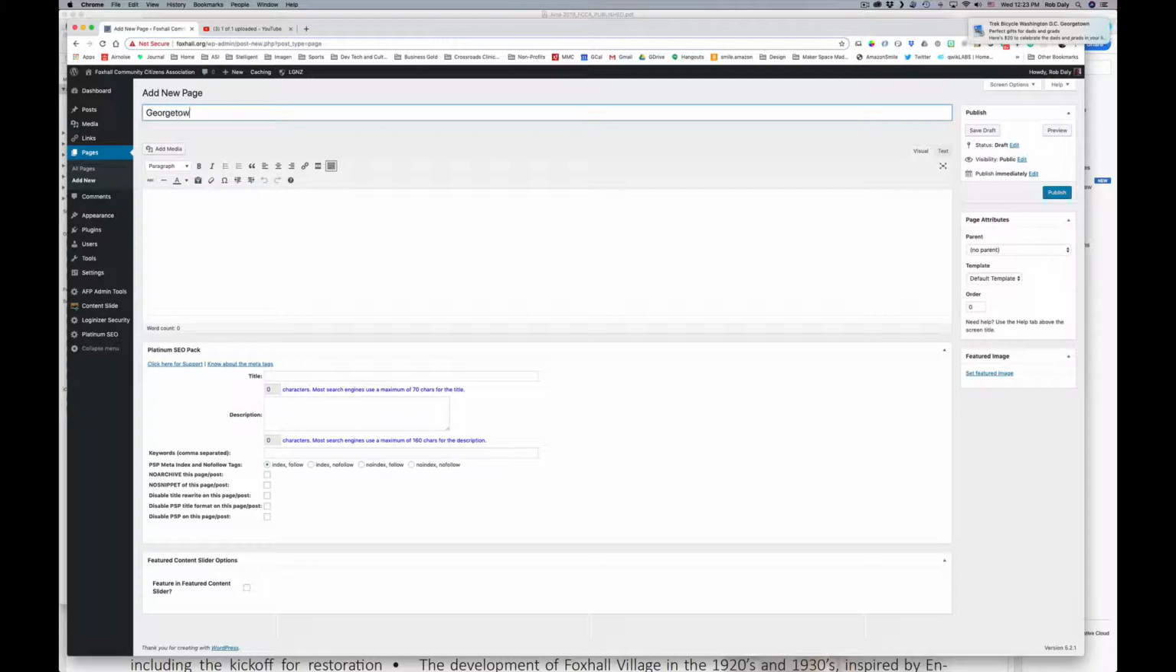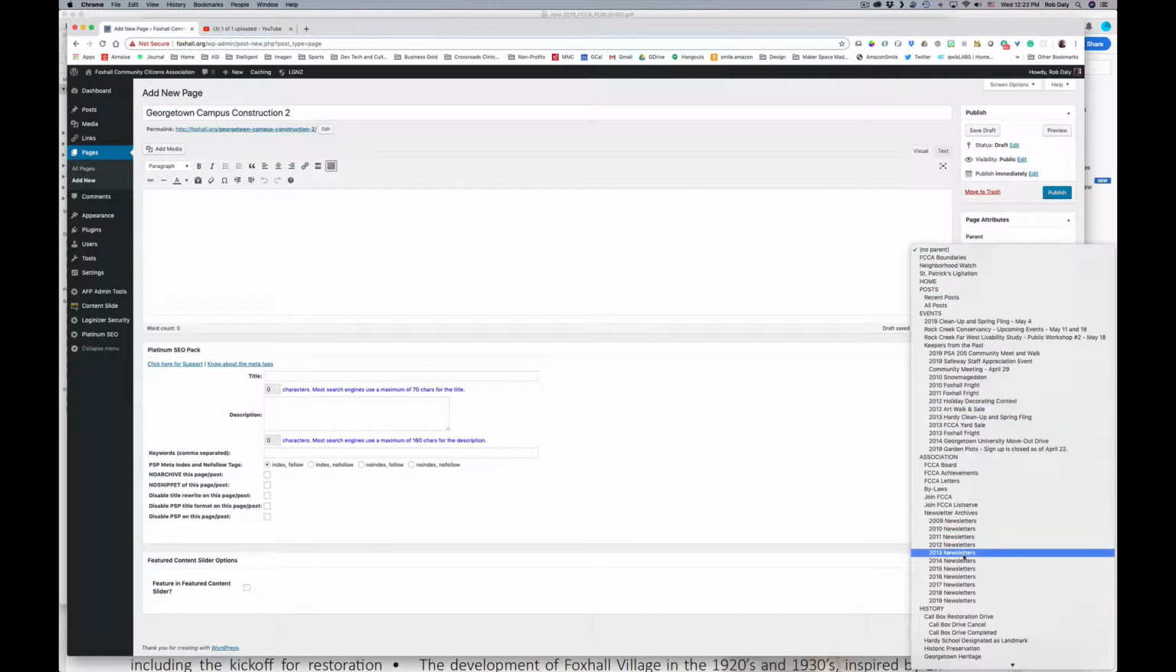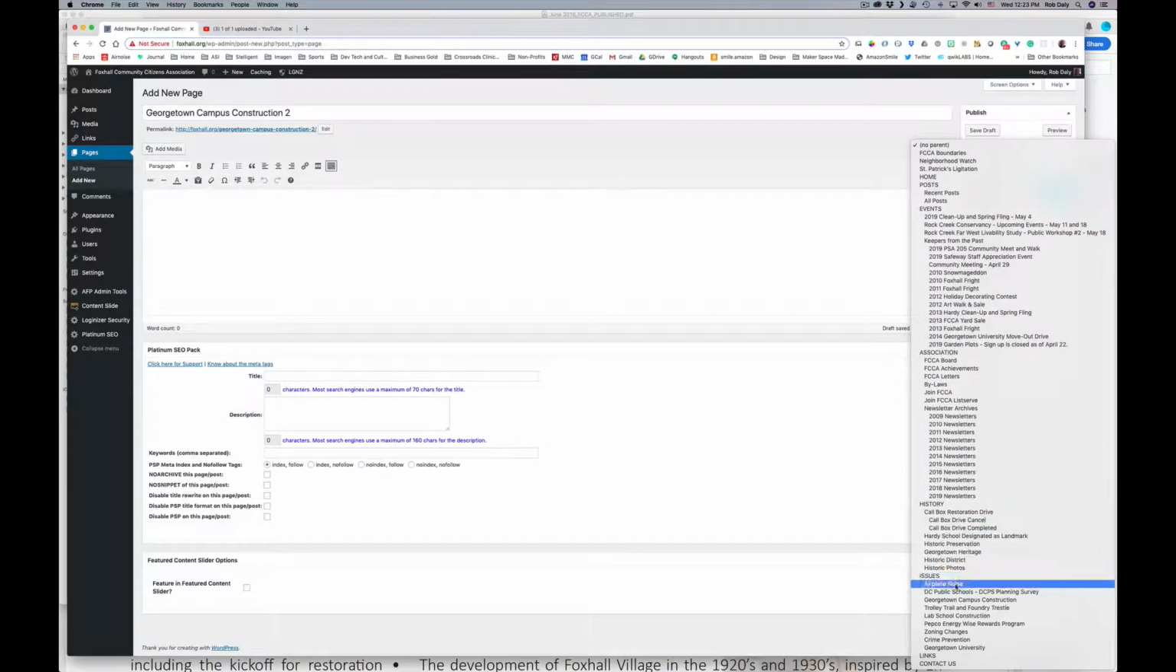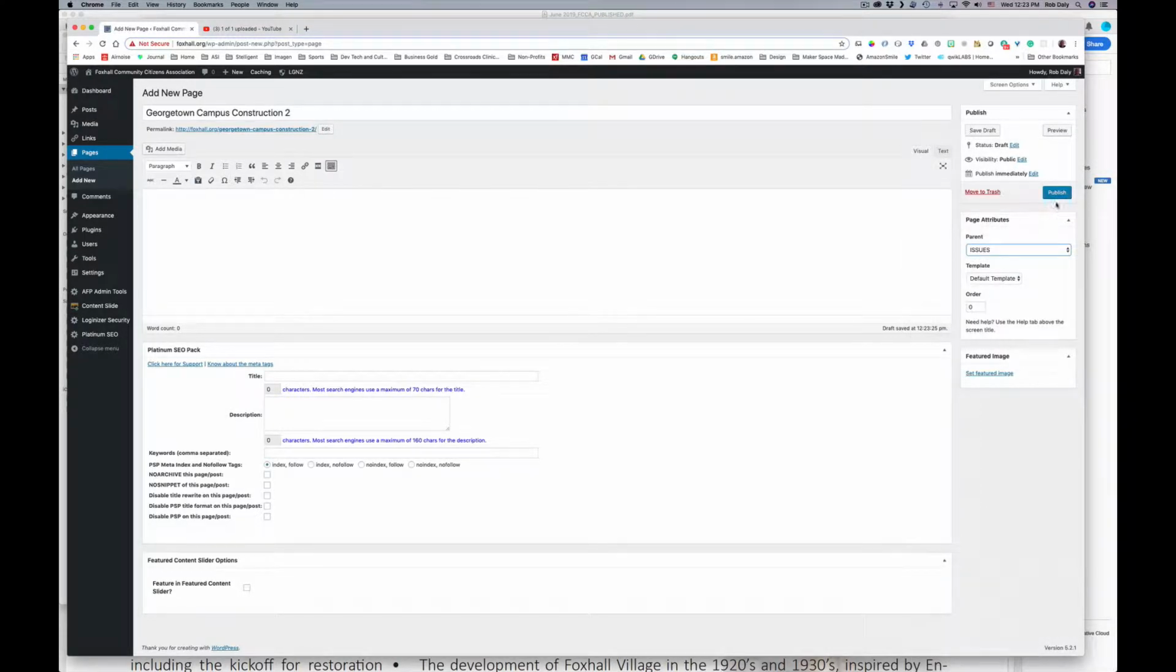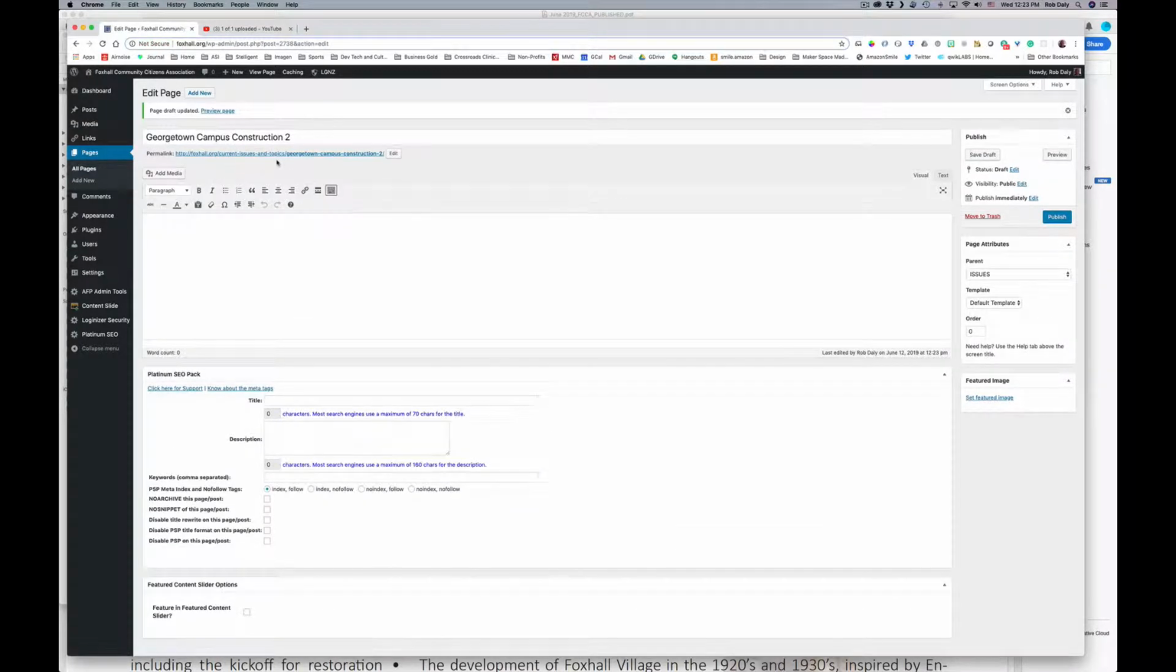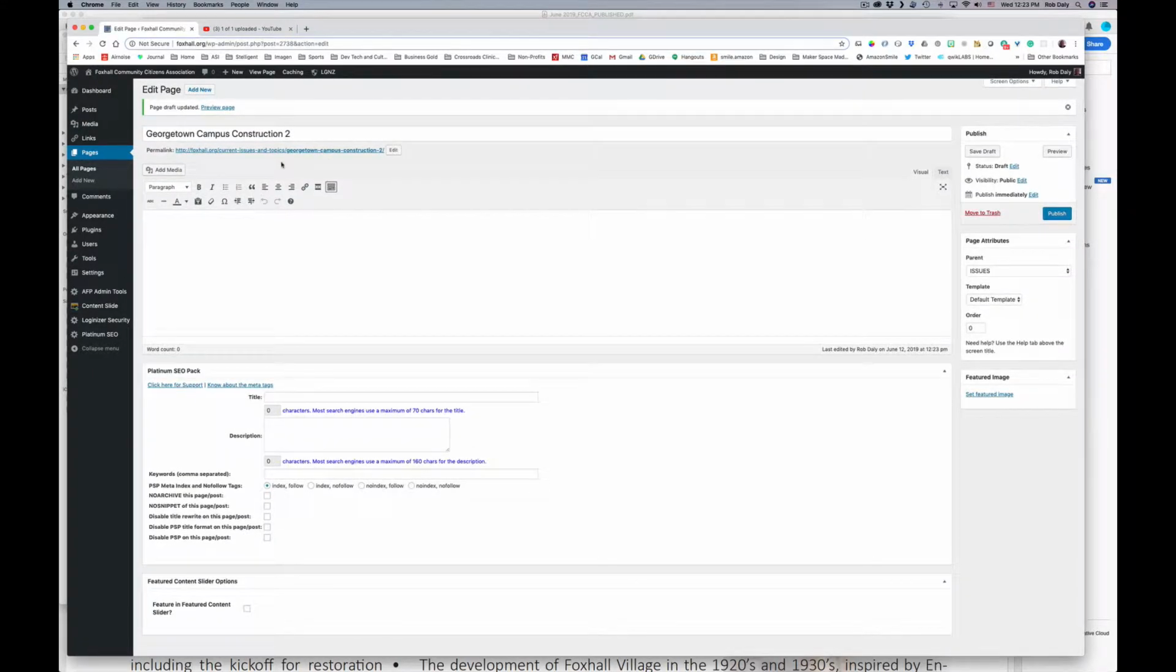Here I'll do Georgetown Campus Construction 2. And over here I'll say that its parent is issues. We'll see if we find issues, which I should. We'll see that there's a current Georgetown campus construction there. So I'm going to say it's a child of issues. Saving the draft will update what's known as a permalink, which is the way it gets addressed in its URL. But anyway, we're in the visual side, which should be WYSIWYG: what you see is what you get.